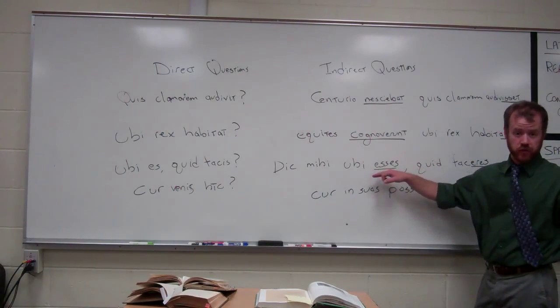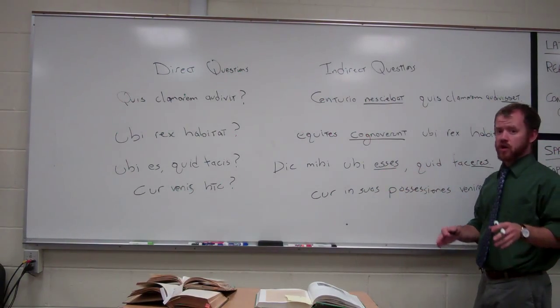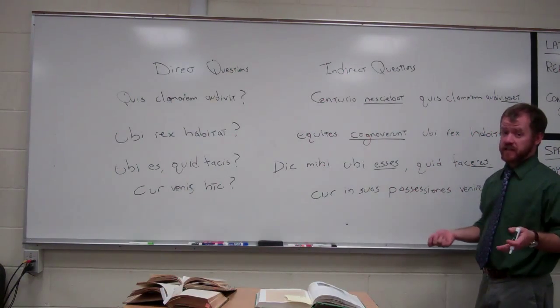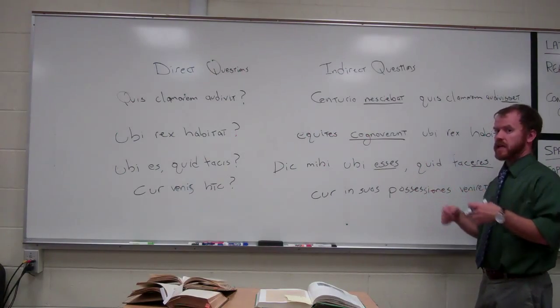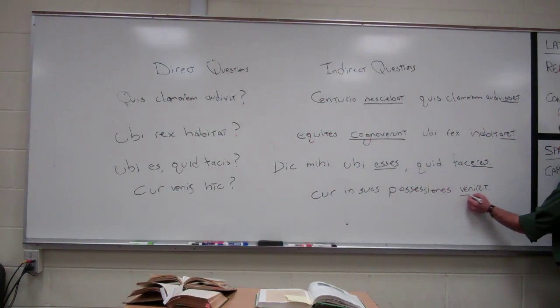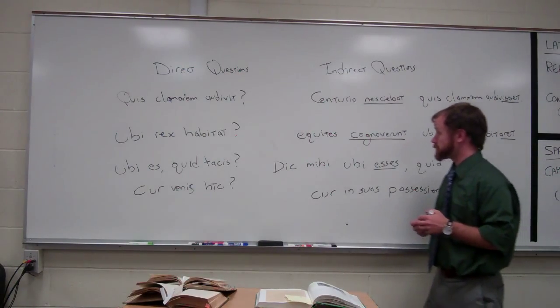This is the imperfect of sum. Remember, second principal part plus m, s, t, mus, tis, nt. So remember, what's the second principal part of sum? Esse. So same rules. And we got venerat here, another imperfect subjunctive.